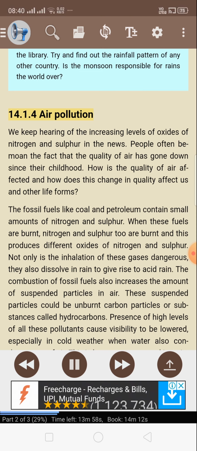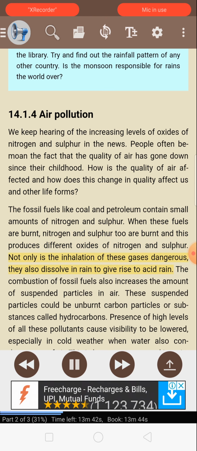14.1.4 Air pollution. We keep hearing of the increasing levels of oxides of nitrogen and sulfur in the news. People often bemoan the fact that the quality of air has gone down since their childhood. How is the quality of air affected, and how does this change in quality affect us and other life forms? The fossil fuels like coal and petroleum contain small amounts of nitrogen and sulfur. When these fuels are burnt, nitrogen and sulfur too are burnt, and this produces different oxides of nitrogen and sulfur.